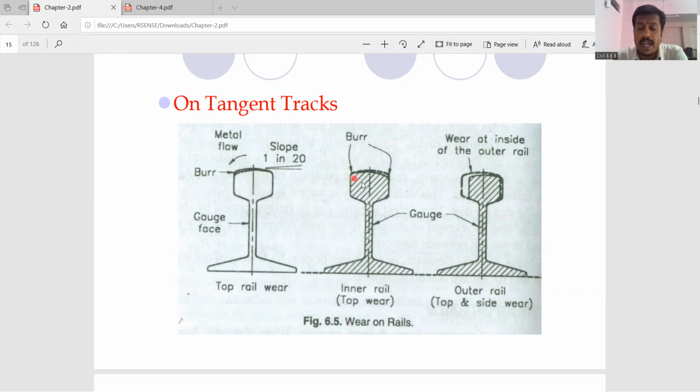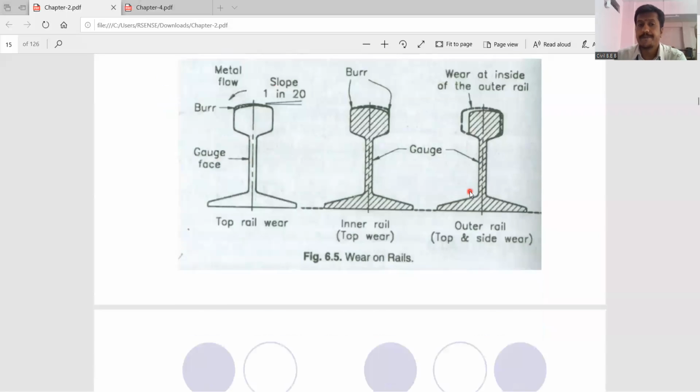Okay, then wear at the end, if you consider the bottom portion, this is due to the application of heavy load. Please understand it very carefully. At the bottom, this is due to the application of heavy load. And at the sides, we know the reason. The flange section of your wheel and the side of your rail are in continuous contact with each other when the train is traveling or in rolling motion. So there may be chances of wear occurring on the side of this particular rail. Okay.